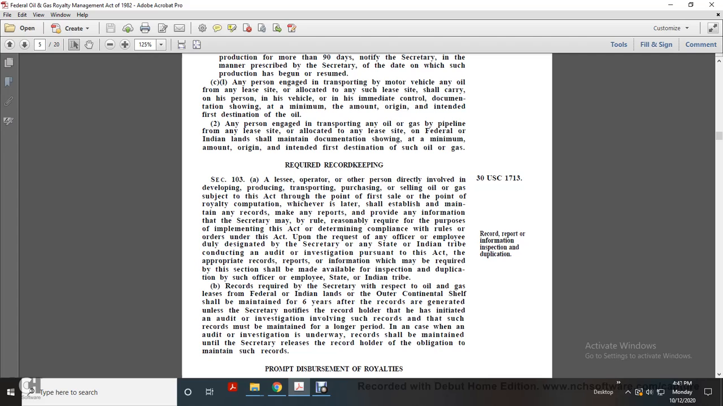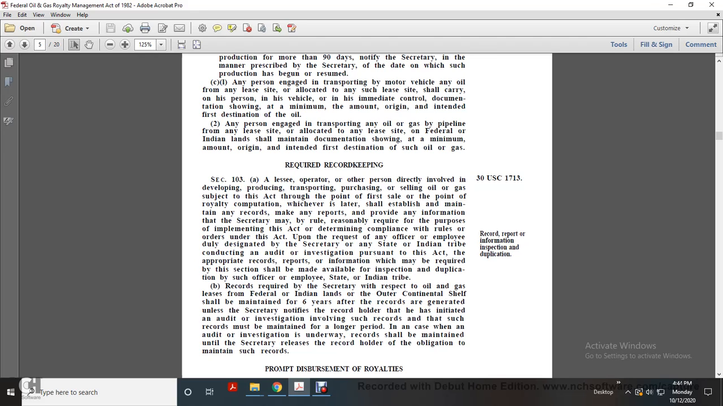Upon request, any officer or employee designated by the Secretary, or of any state or Indian tribe conducting an audit or investigation pursuant to this act, shall have the appropriate records, reports, and information which may be required by this section made available for inspection and duplication by such officers and employees of the state or Indian tribe.